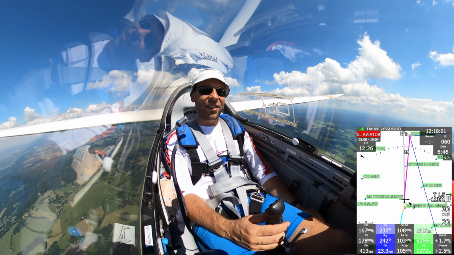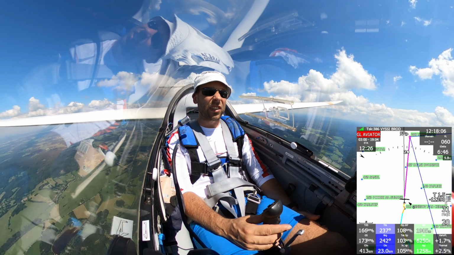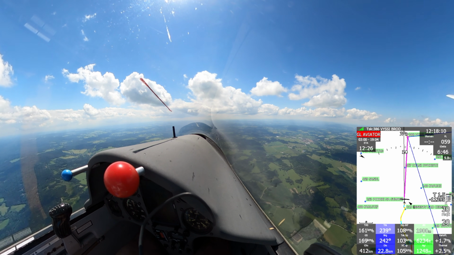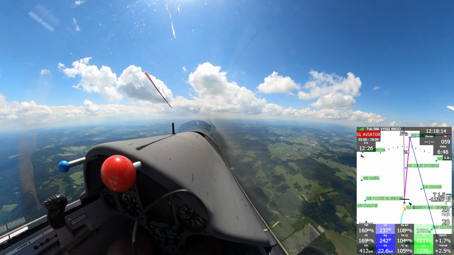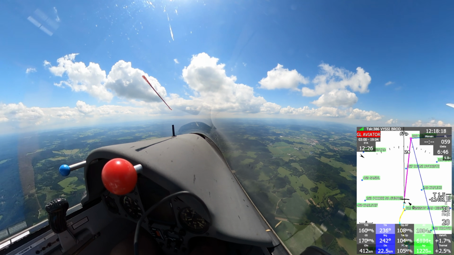So I'm closing to the second turn point, Vichy Brod. I'm 23 kilometers from the turn point right now. My average speed at this time is 103 kilometers per hour, and so far so good.